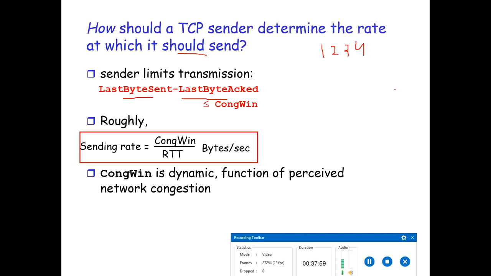Let's assume that the value of the congestion window is 6. So the last byte sent is 4 and maybe the last byte acknowledged is 2. The first 2 the sender has acknowledged, so 4 minus 2 is 2. It should be less than the size of the congestion window. This is the formula used. Or roughly we can say that the sending rate should be equal to the congestion window size divided by round trip time. It is measured in bytes per second. Congestion window is a dynamic function. It can be increased or decreased based on the network congestion.